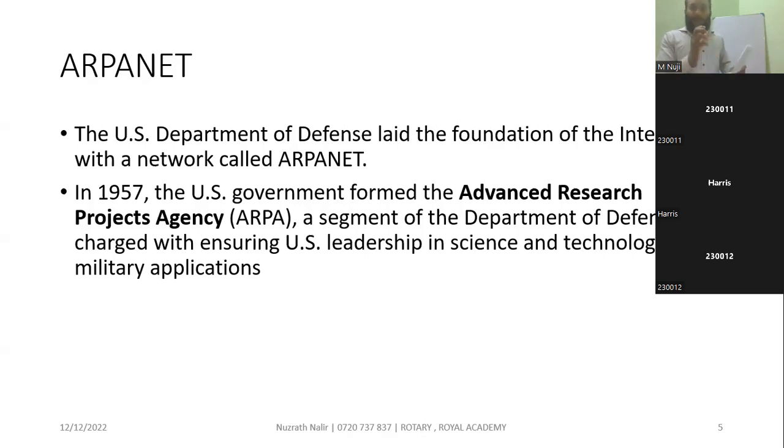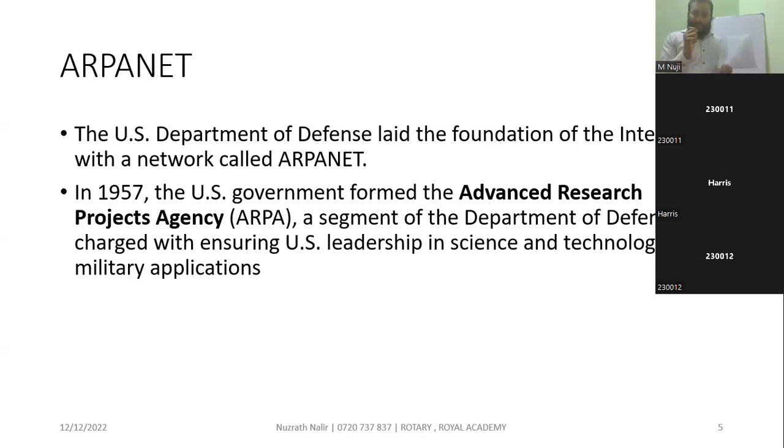The ARPANET project was also formed by the US government to share details and information among their friendly countries. For example, in World War II, Germany and America were two different enemies, with two different sides, Japan and so on. This is not our main concern, but what I'm trying to say here is that ARPANET was also invented by the US government.